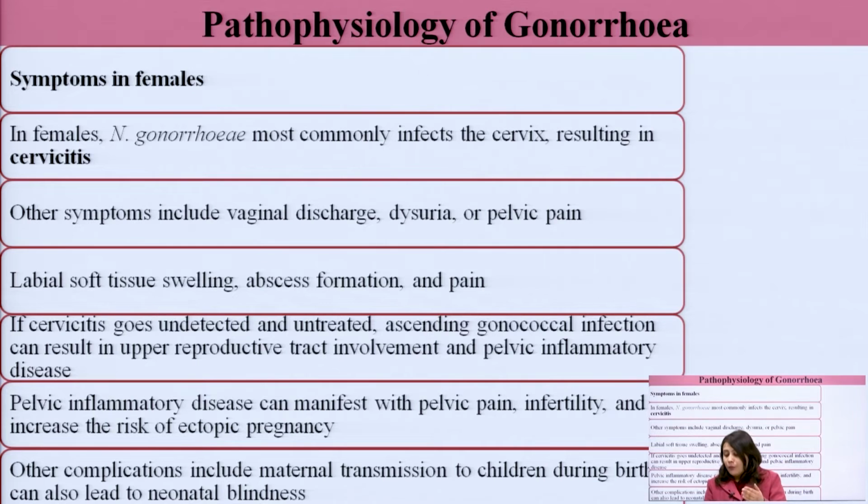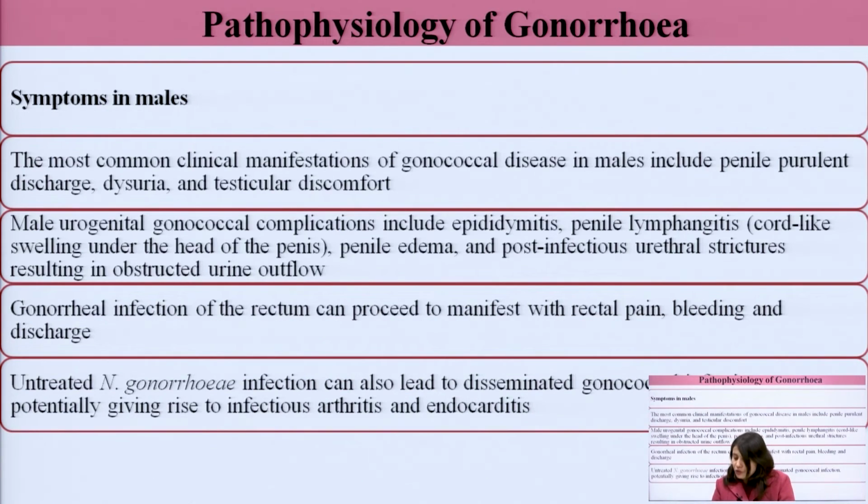So the complication is that if a gonorrhea-affected female delivers a child, it can result in infection in the child also, resulting in what? Neonatal blindness, blind by birth. This can occur in children due to this infection. This is a major complication.